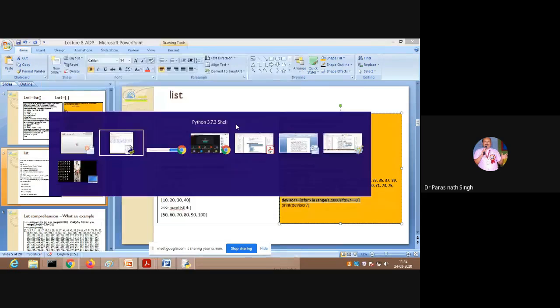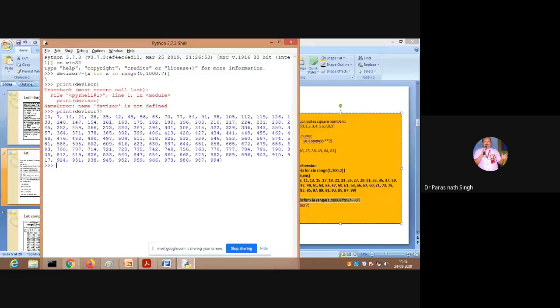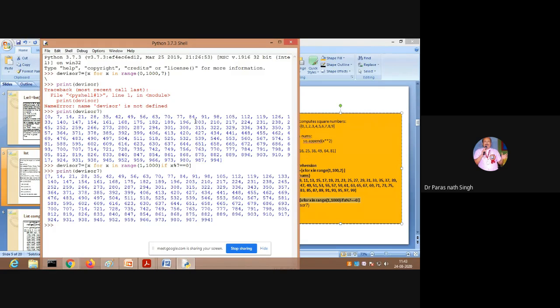That condition was also executed previously. What I have written in the list comprehension: 1 to 1000, if x percentage 7 double equal to 0, and then divisor 7. So it is printing that output.